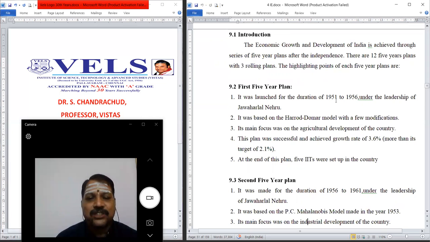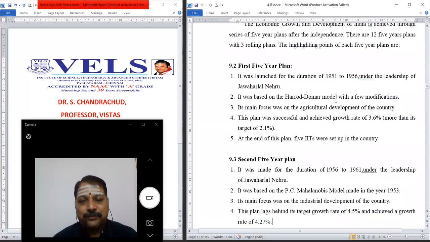This plan was successful and achieved a growth rate of 3.6%, more than the target of 2.1%. At the end of this plan, 5 IITs, Indian Institutes of Technology, were set up in the country. So the first five-year plan is based on the Harrod-Domar model with a few modifications, and it was a very successful implementation.